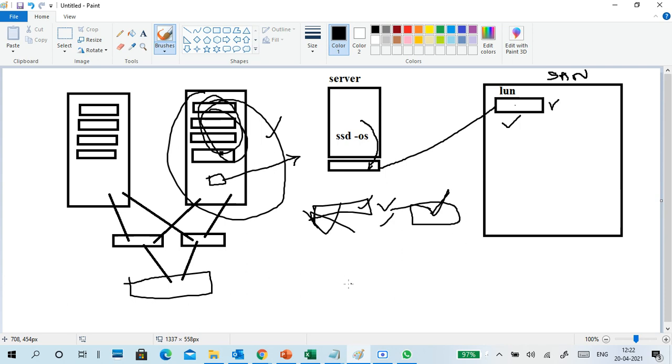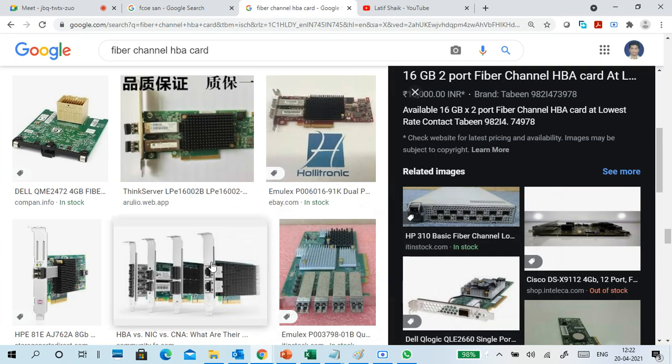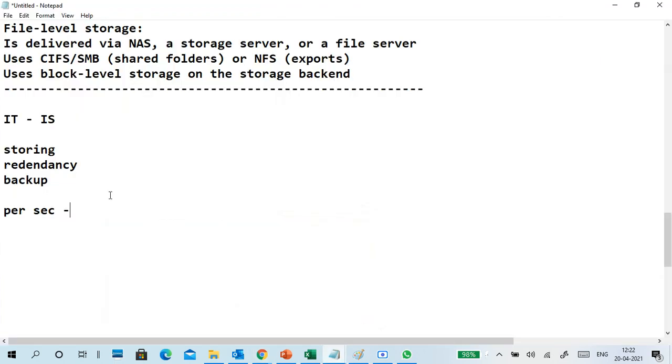Another one is backup. If in any case you lose the data or delete the data from your space, you can recover it from your backup location. So these are one of the major things in IT organizations.